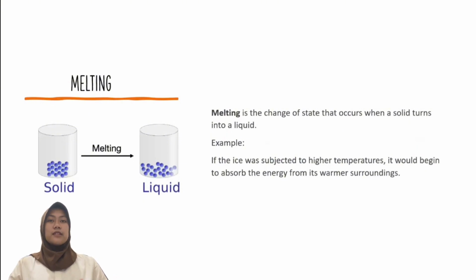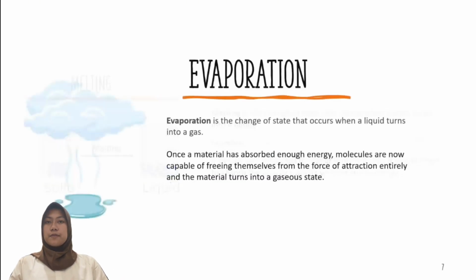In a liquid, molecules are free to move around one another, but there are forces that prohibit them from spreading away from one another. And the last is evaporation. It's the change of state that occurs when a liquid turns into a gas. When a material is a liquid, it's not entirely bound by the force of attraction between molecules, but the force still has some hold over them.